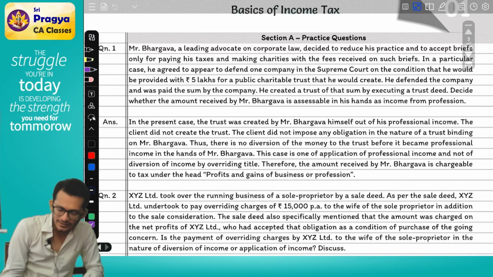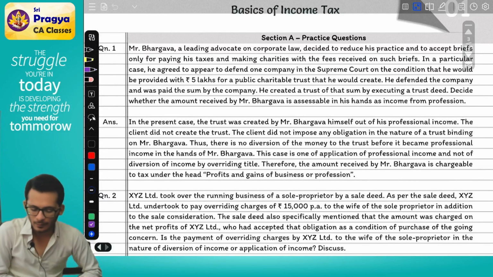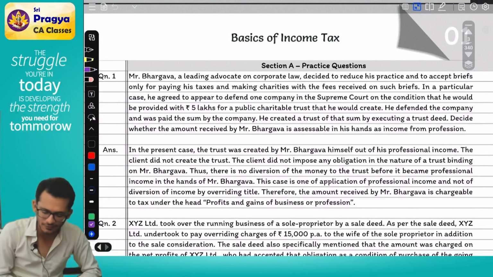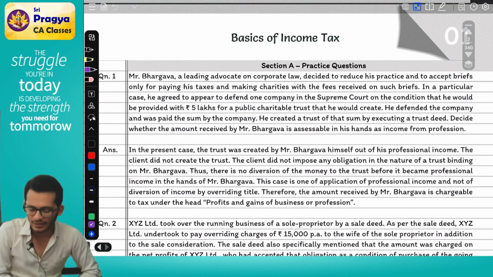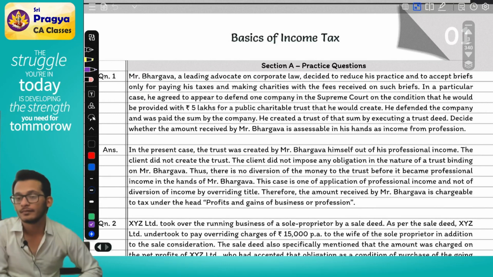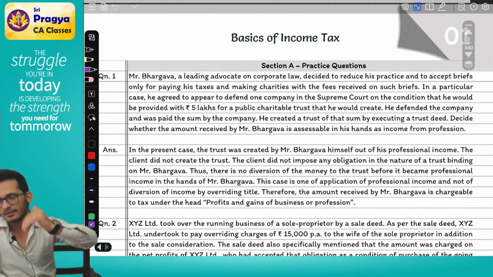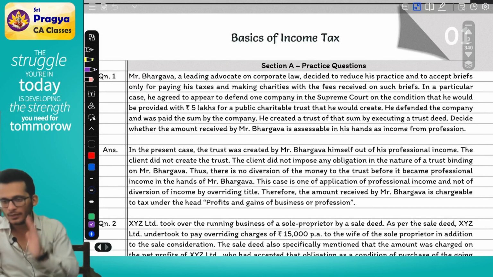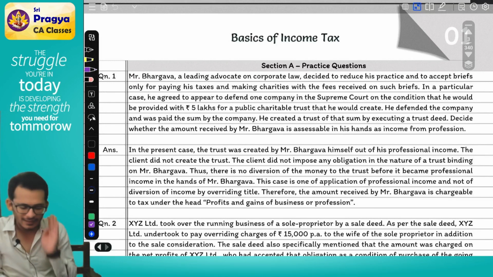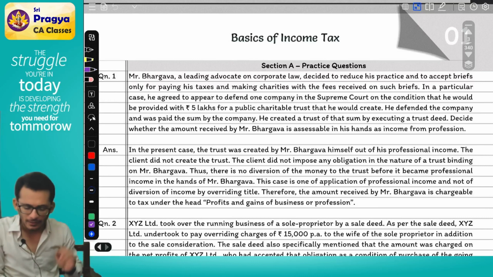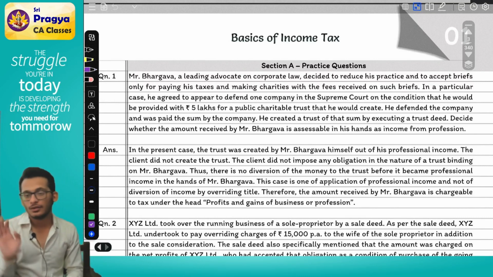It says, Mr. Bhargava is a leading advocate on corporate law and has decided to reduce his practice and to accept briefs only for paying taxes and making charity with the fees received on such briefs. So there is a person who is an advocate. He has decided to reduce his practice. He wants to cut down his job and has accepted briefs only for paying taxes, which means to the extent I have to pay taxes, I will get money, or to pay charity.